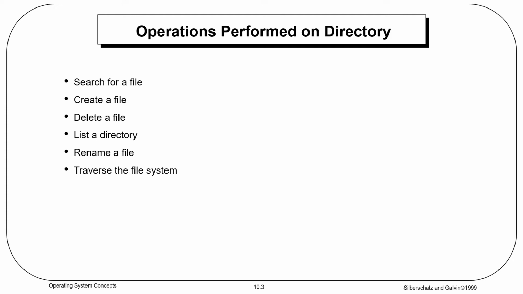Search for a file. We need to be able to search a directory structure to find an entry for a particular file. Whenever we want to search an entry, we need to search the entire directory.